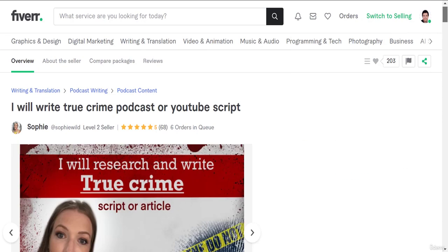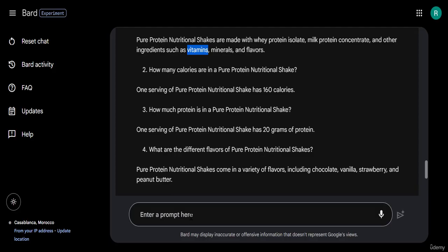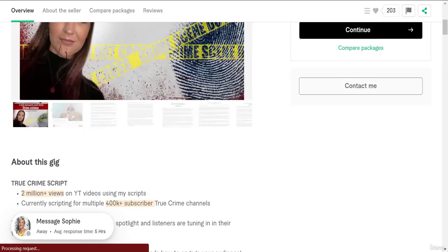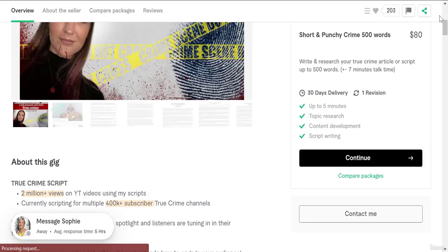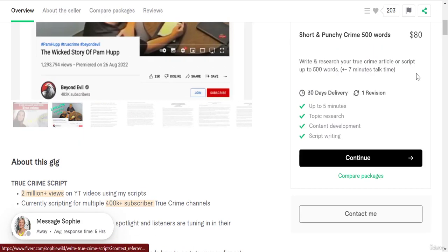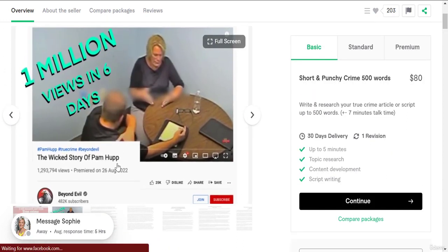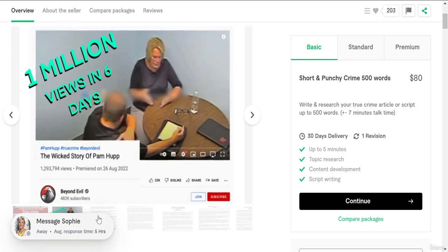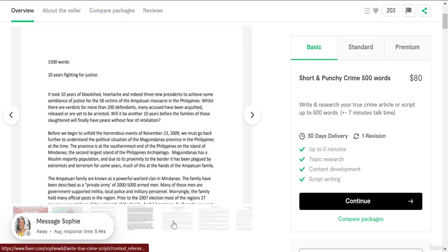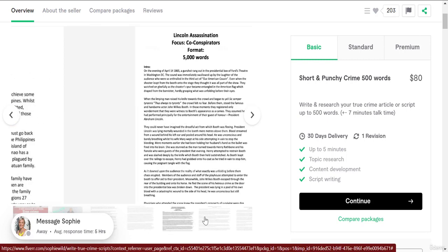Now over here, let me go to Google Bard. And let's just say, for example, that you want to generate something such as this. I mean, as positive as I want it to stay, let's just do this. Now here are some examples of the scripts that she generated for people. Now she's showing quite the testimonials and also showing her work.